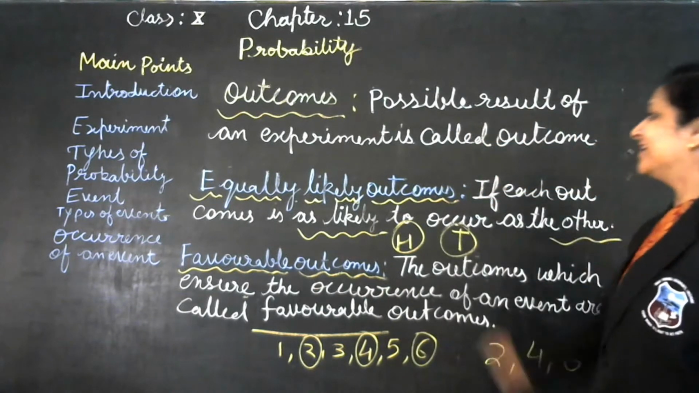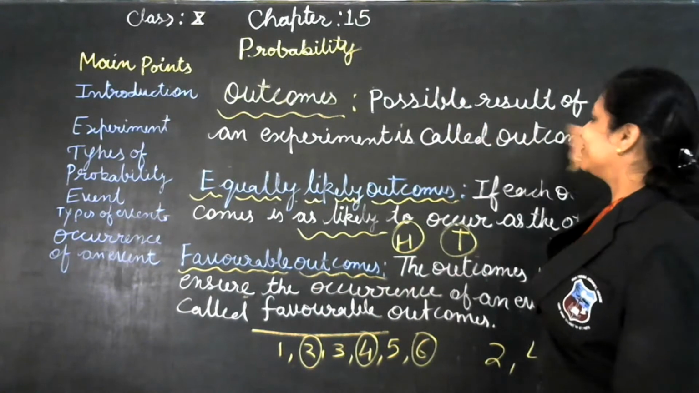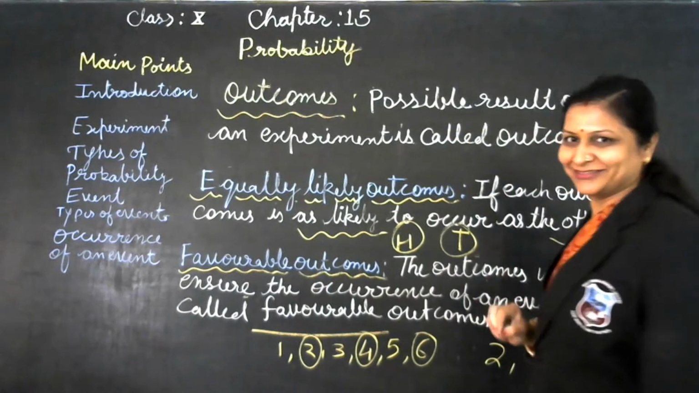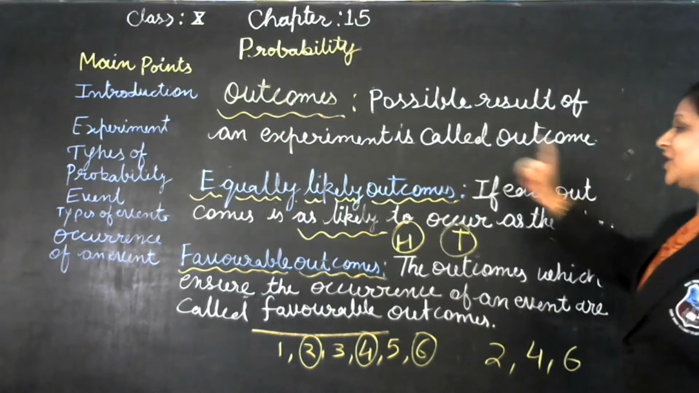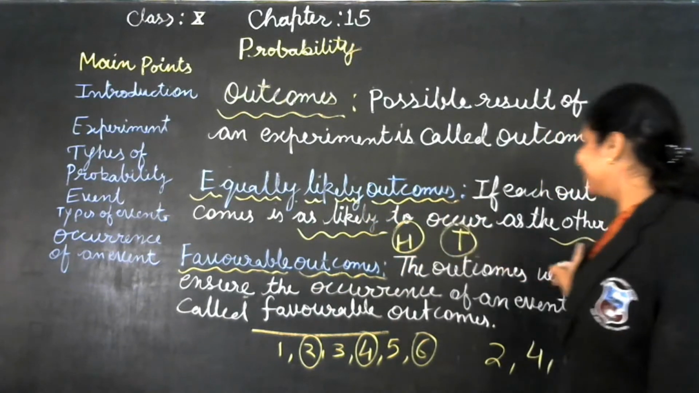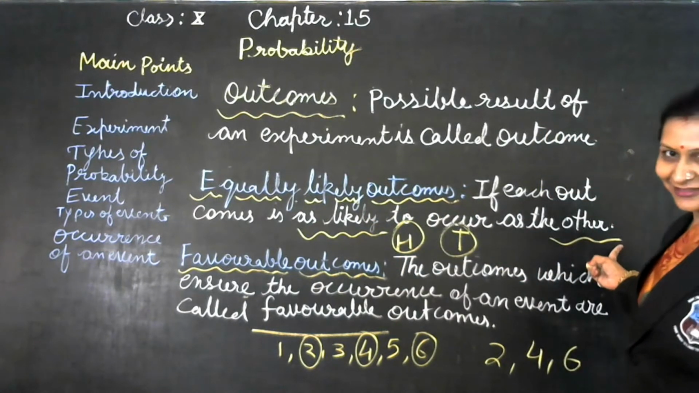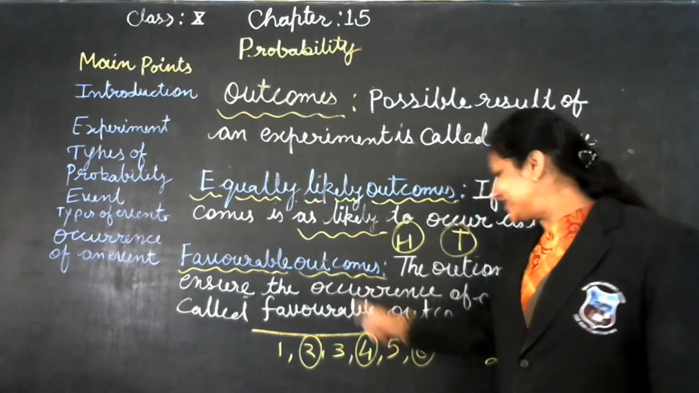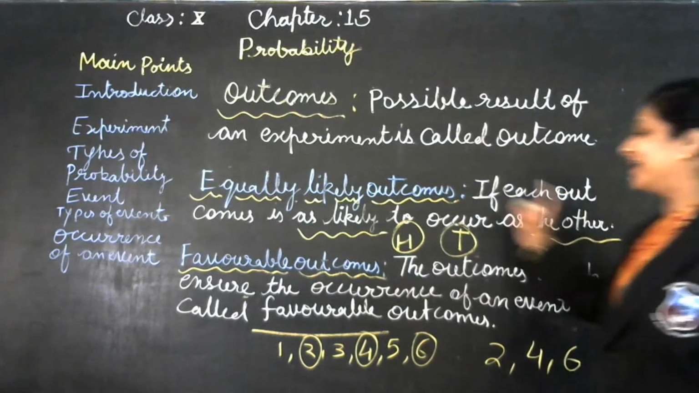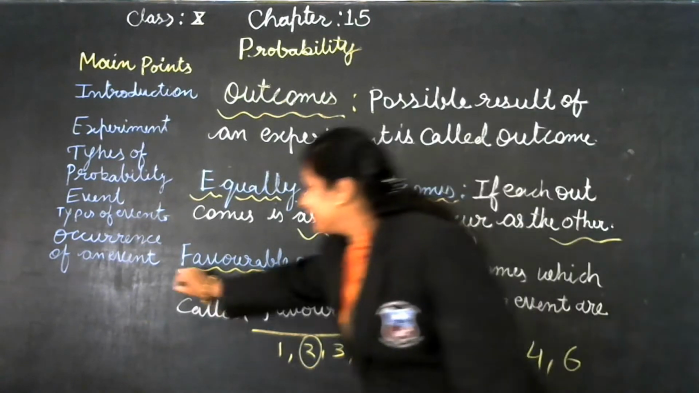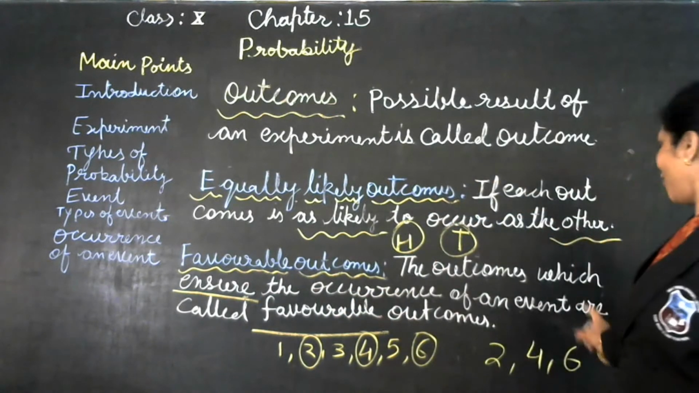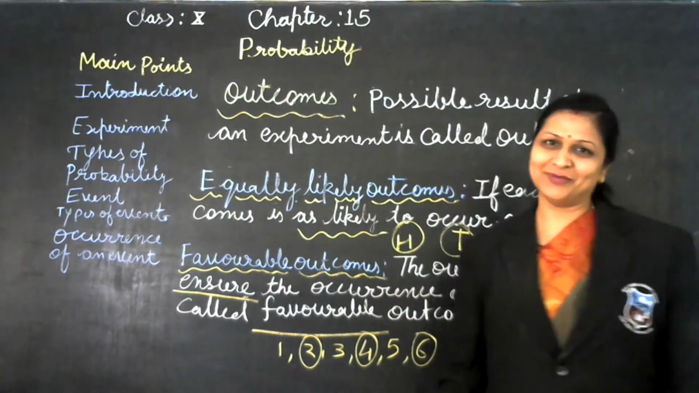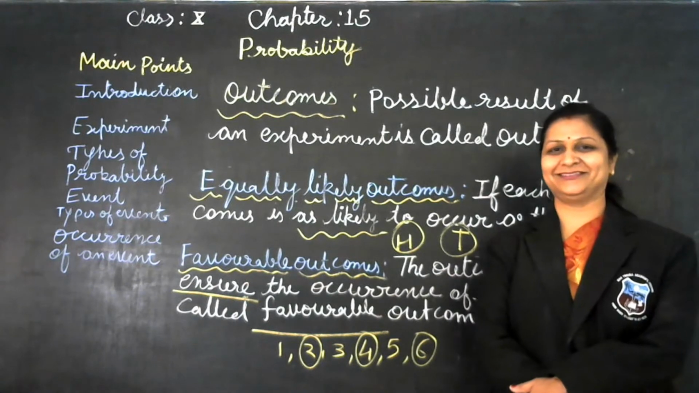So students, outcomes are possible results of an experiment. Equally likely outcomes means each outcome is as likely to occur as the other. And favorable outcomes are the outcomes that we want, which ensure the occurrence of an event.